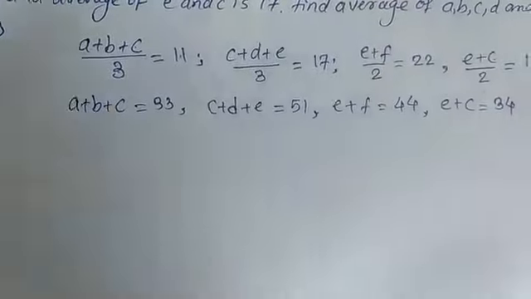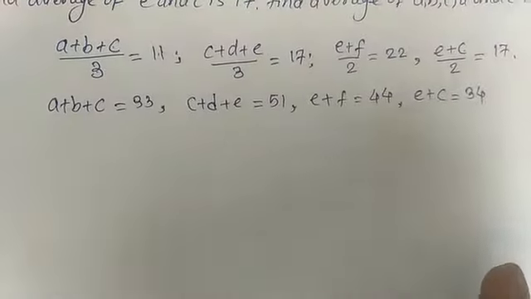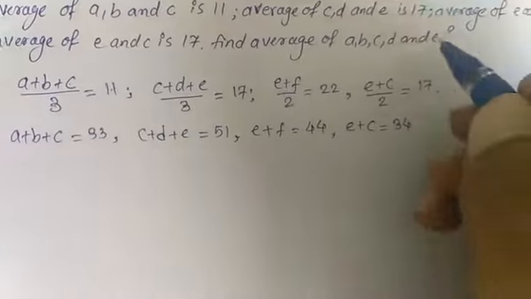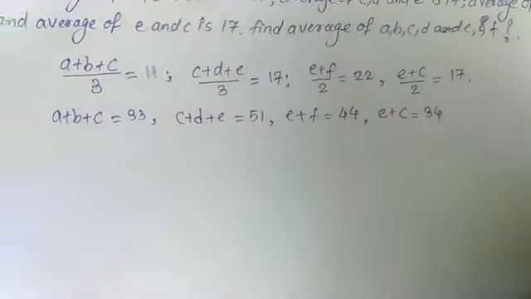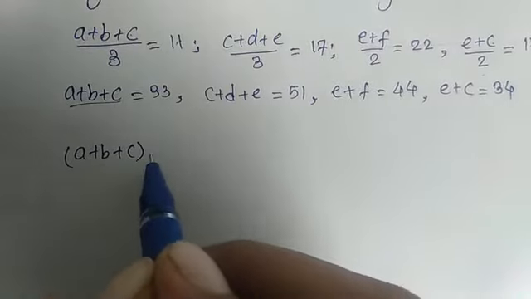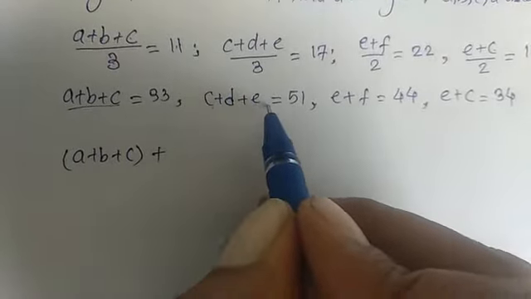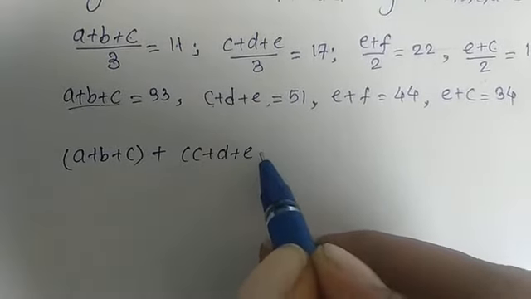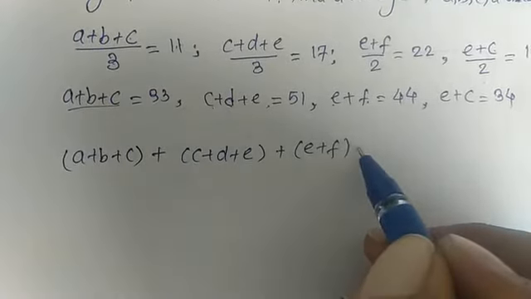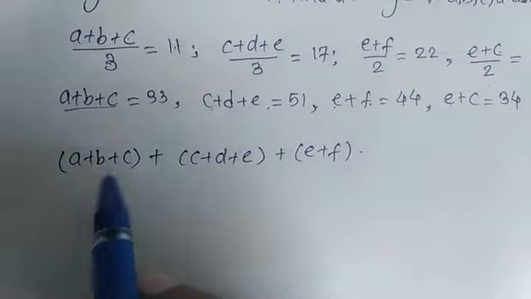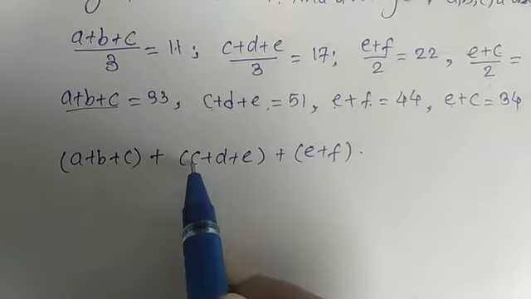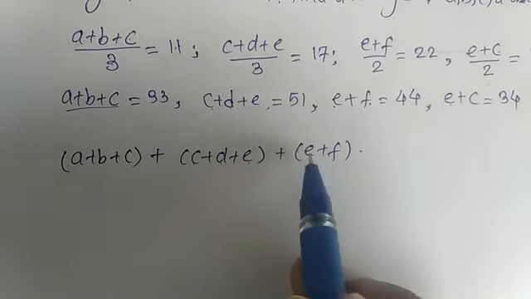Now we have to find A plus B plus C plus D plus E plus F. So first we take A plus B plus C, plus C plus D plus E, plus E plus F. Now if we observe from the first three, A is single, B is single, C is two times, D is single, E is two times, F is single.